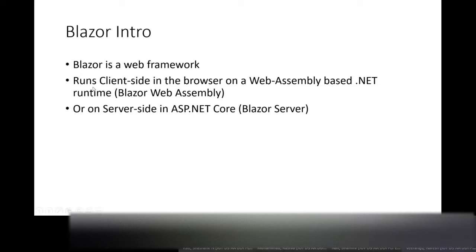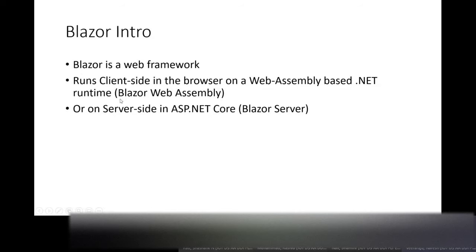So there are two ways we can write Blazor applications. One is that it can run client side in the browser on a WebAssembly based .NET runtime, and I'll tell you what that is. Or it can run on the server side in ASP.NET Core.